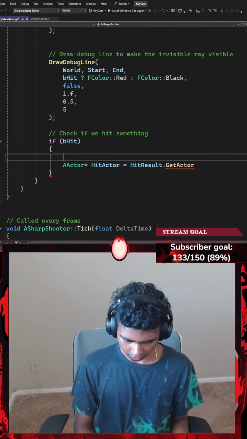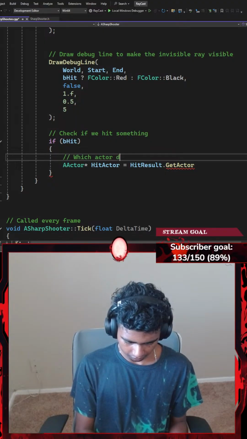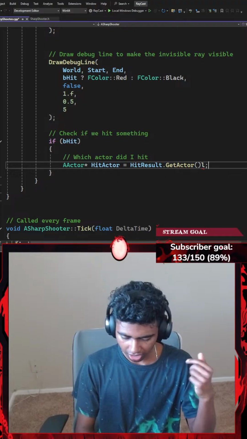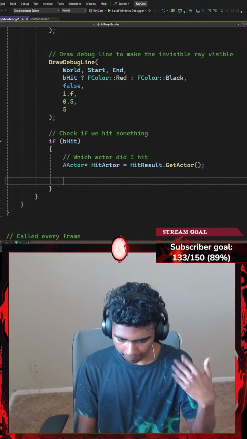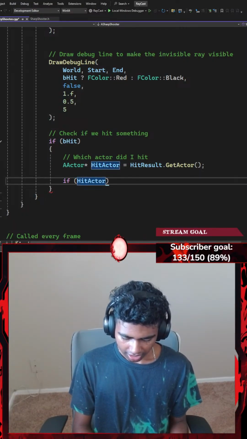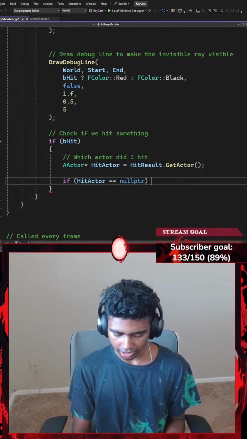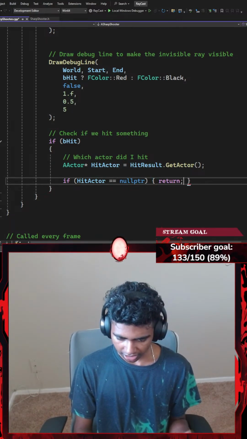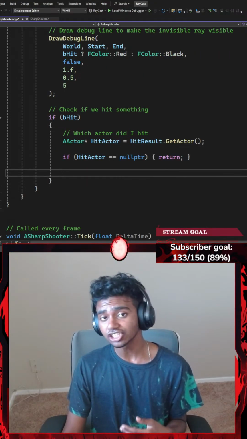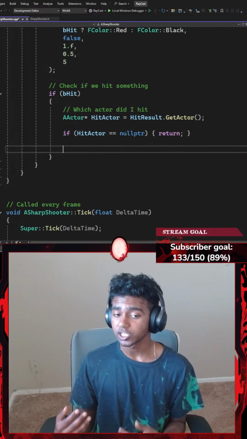Okay, so maybe I'm gonna go ahead and add a comment that says, which actor did I hit? This checks which actor did I hit, and then I'm gonna get that actor which I hit. And then I'm gonna add an if statement to check if my hit actor is equal to nullptr. If my hit actor was null, then I want to go ahead and return, ending with a semicolon. On the other hand, if my hit actor was not null and there is some kind of data stored inside of it, which means I hit something, I want to display what I hit.